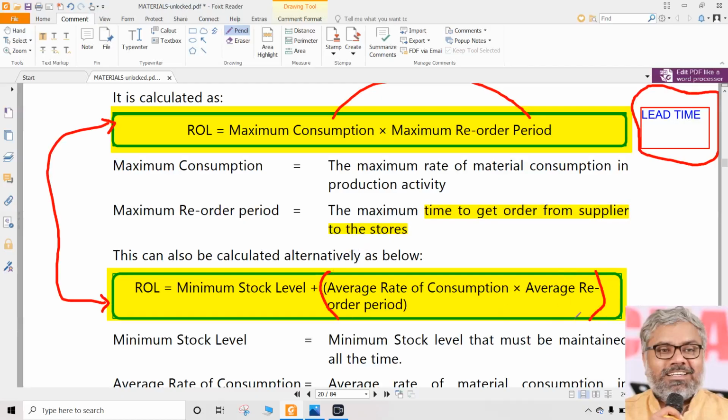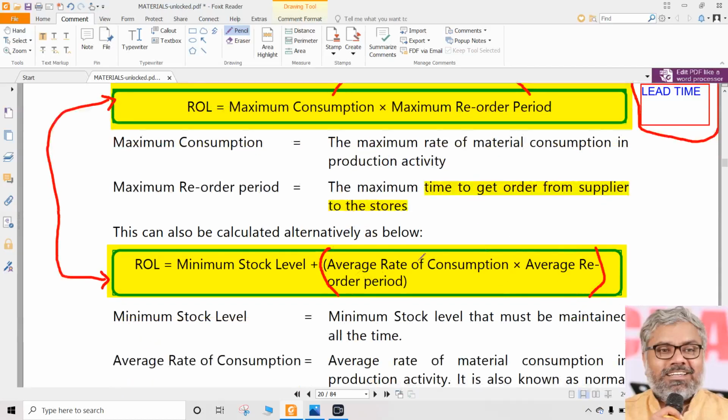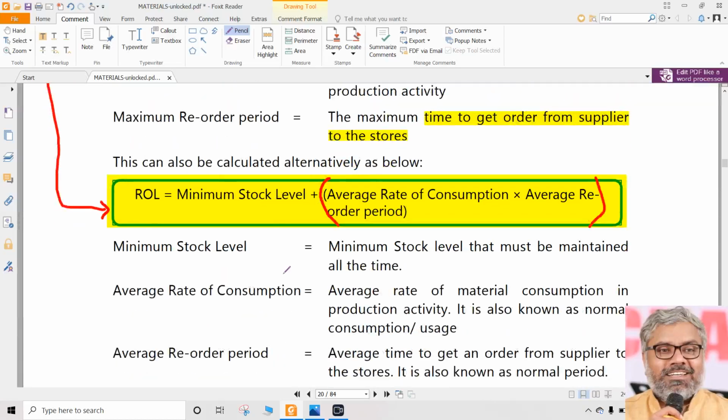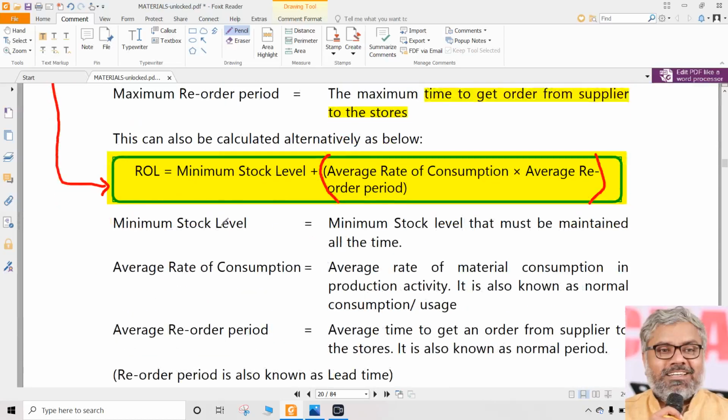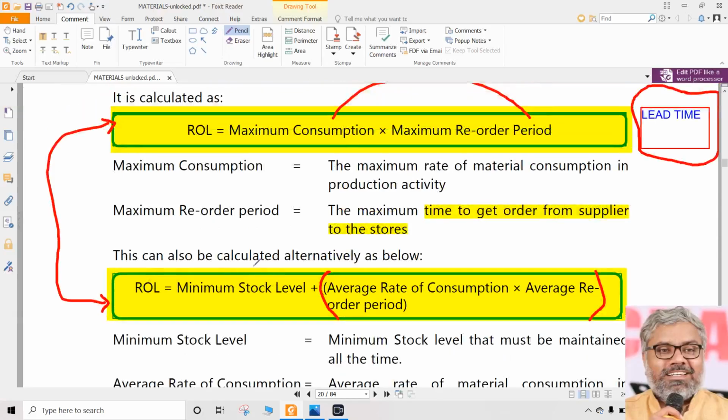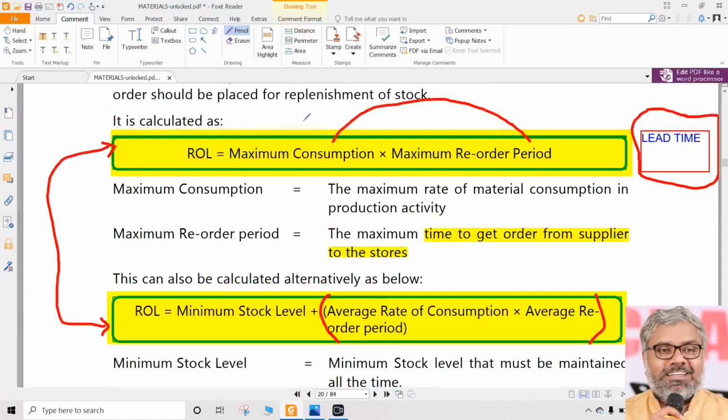So here average consumption into average lead time, we add that to the minimum stock level, then we get reorder level. Clear? But the limitation of this formula is first we should know minimum level, then only we can apply this formula to calculate reorder level. If information is available, the first formula is preferable, where the reorder level is calculated as maximum consumption into maximum lead time.